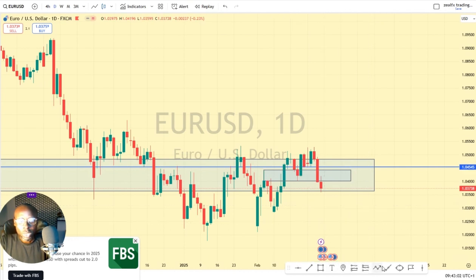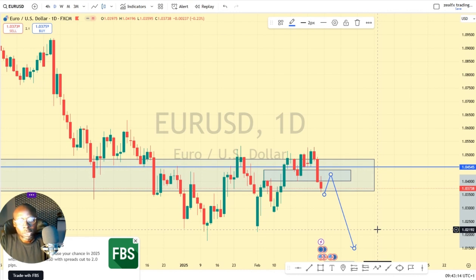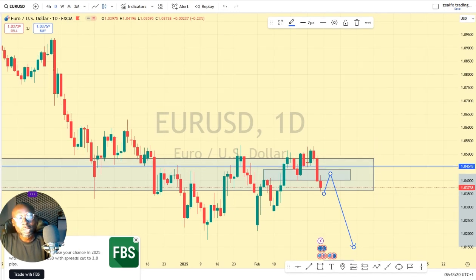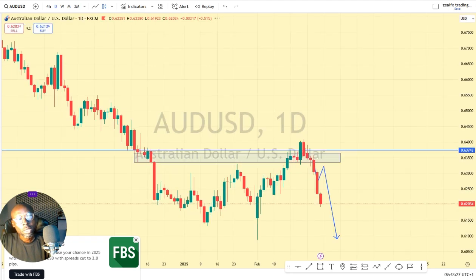I'll be waiting for price to do a retest of this zone with our price action setup before we look for selling opportunity back to the downside. So look out for price action setup for selling opportunity on the Euro USD this week. Let's look at our next pair, which is the Australia USD.